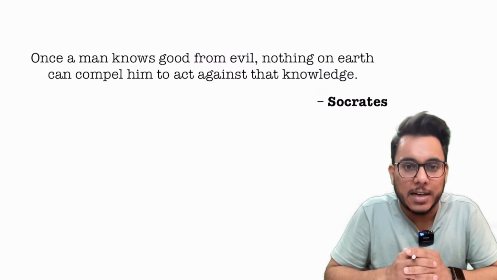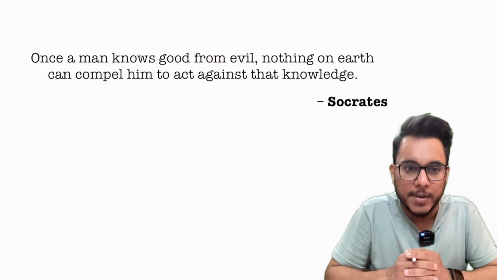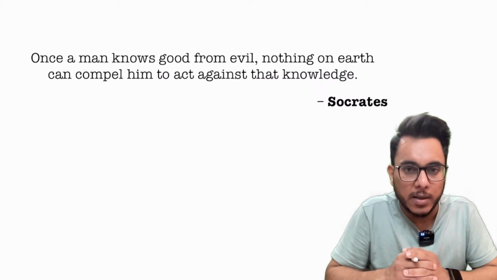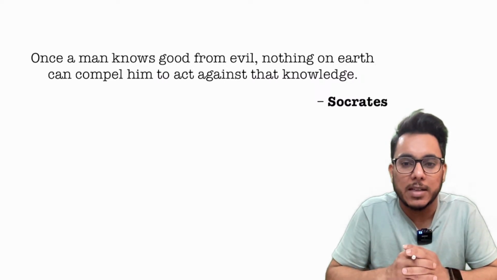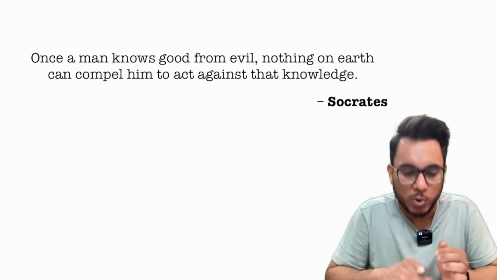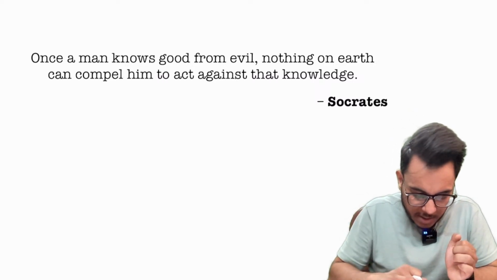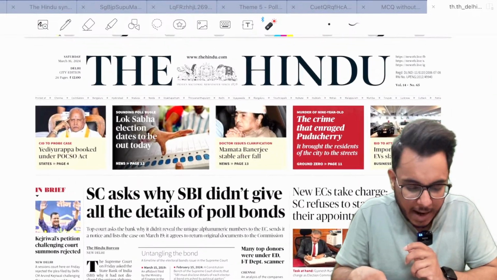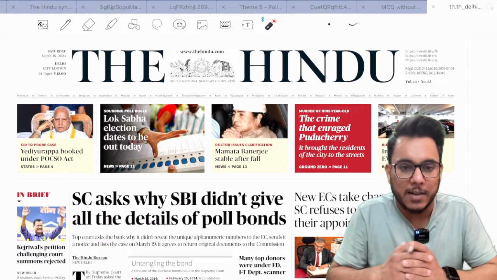Now, let's get started with today's discussion and first of all see the overview of the entire newspaper so that we can understand which articles are actually relevant in today's newspaper. So, here we have the Delhi edition of the Hindu newspaper and let's see the important articles that we have here.